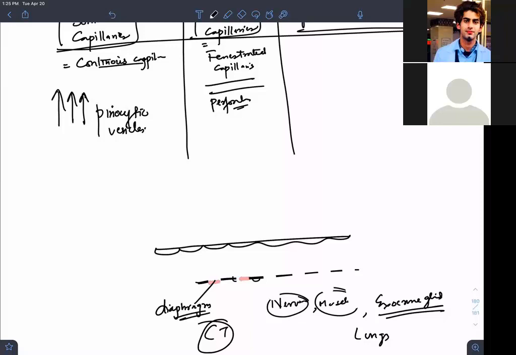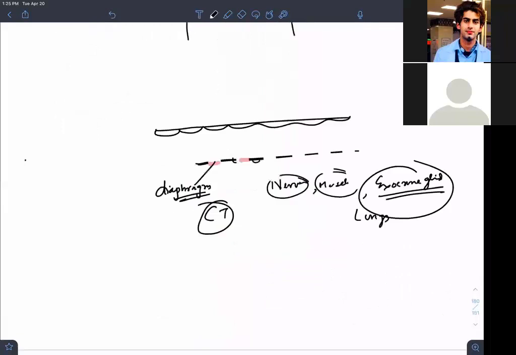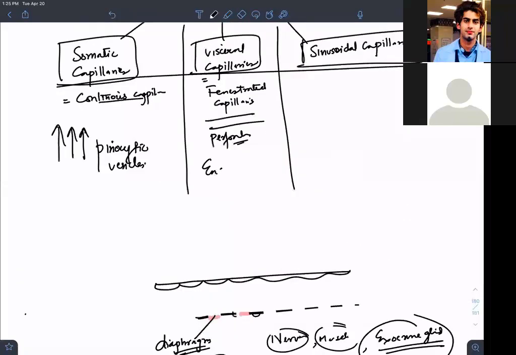So where will you see these capillaries? Endocrine glands have fenestrated capillaries. Intestine has fenestrated capillaries. Pancreas has fenestrated capillaries. Renal glomeruli have fenestrated capillaries. Are we able to understand, guys? Is it clear? Now, what about sinusoidal, sir?